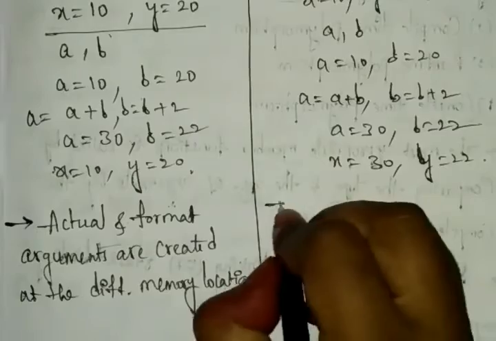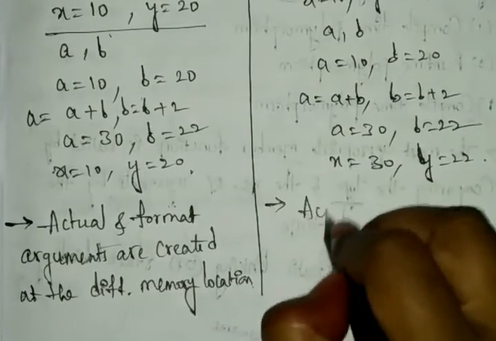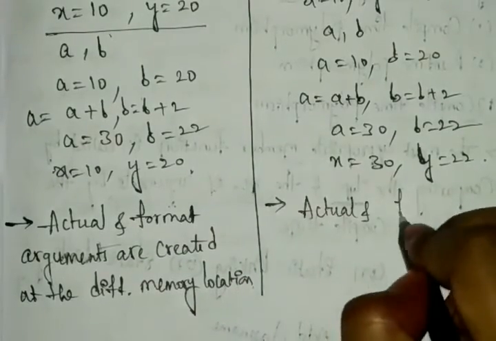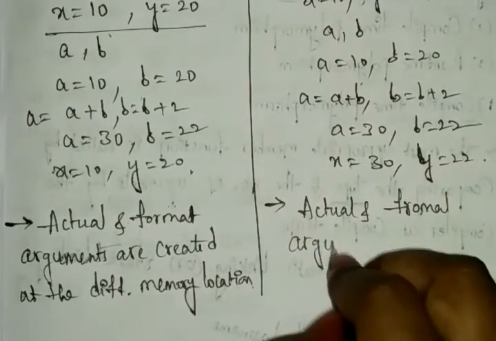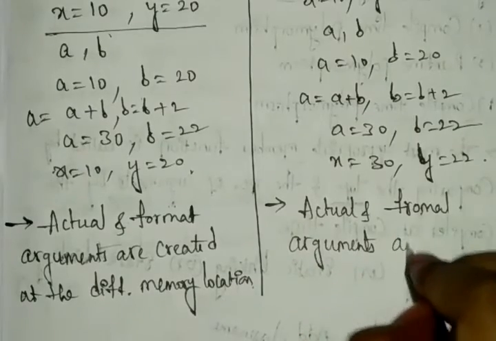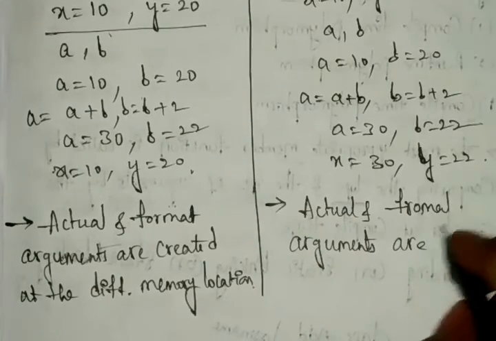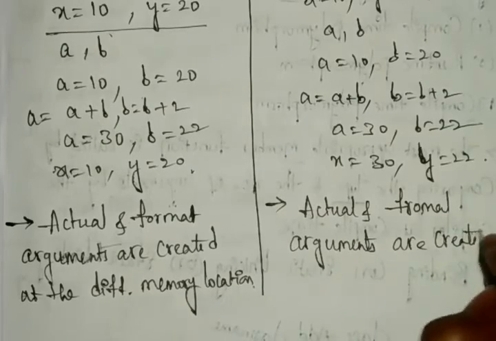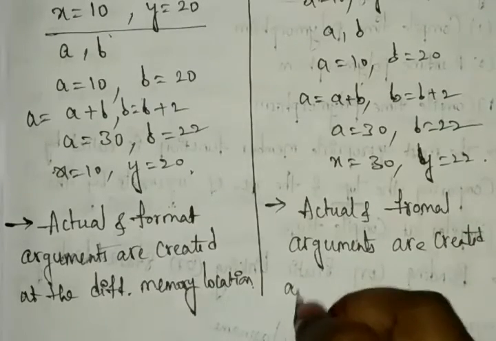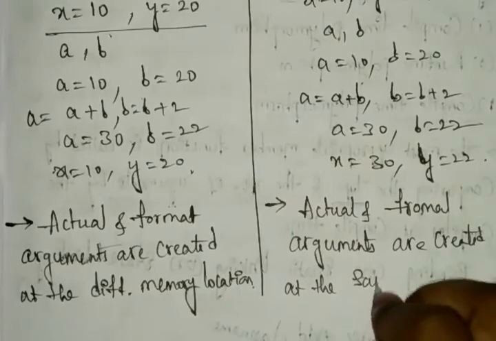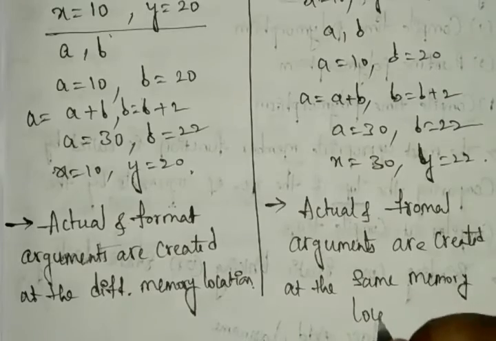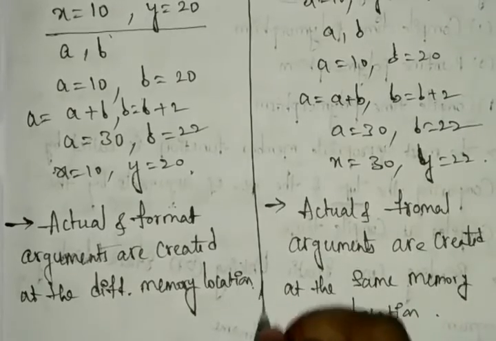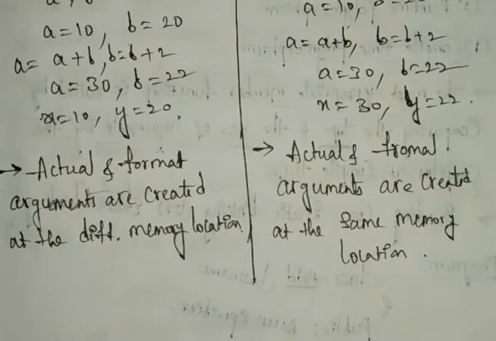But in call by reference, whatever actual and formal parameters you have, or else you can write arguments also, these will be created at the same memory location. They take the same memory location, but in call by value it cannot take the same location. It chooses another location.